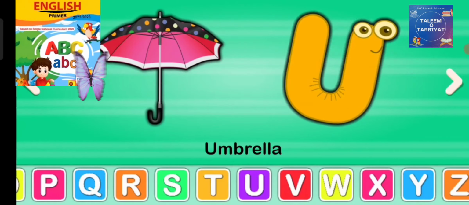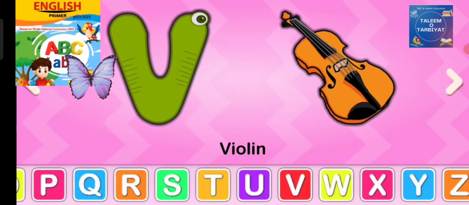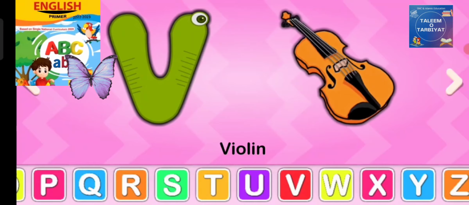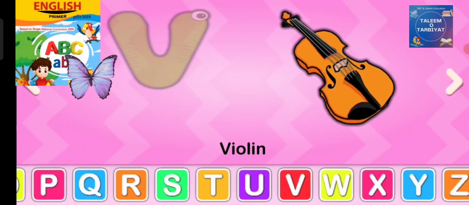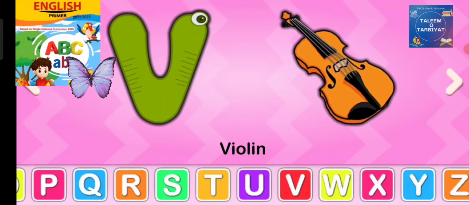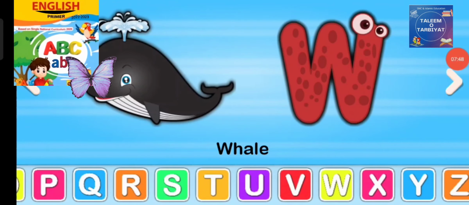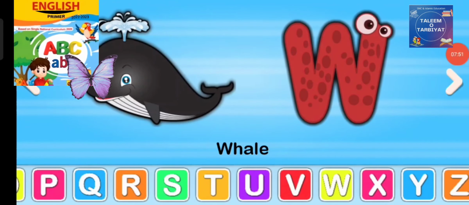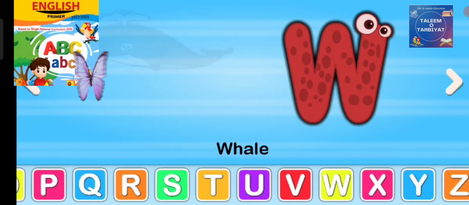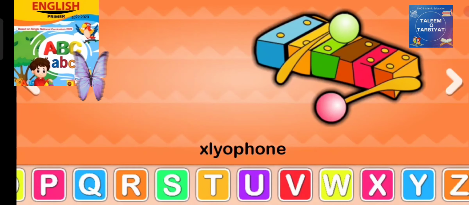The letter V. V, violin. V-I-O-L-I-N. Violin. What comes after V? W. What is the sound of W? W, whale. What comes after W?